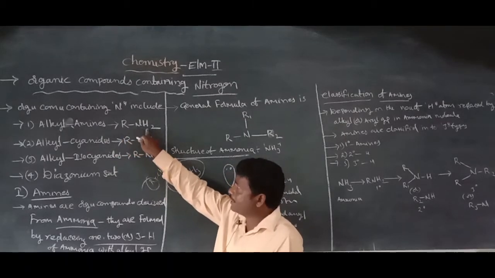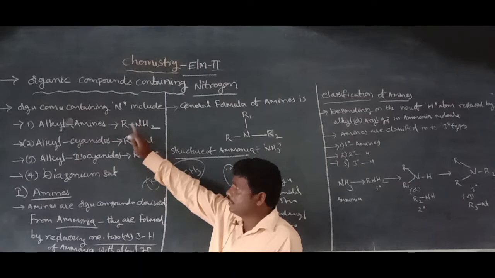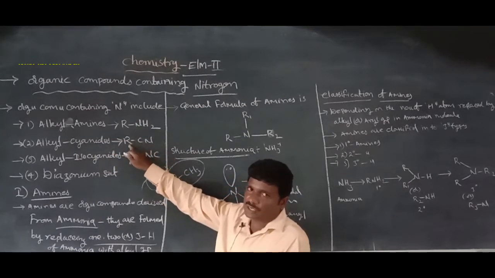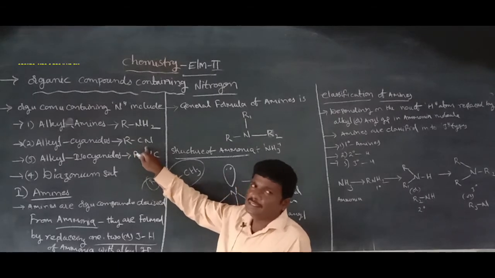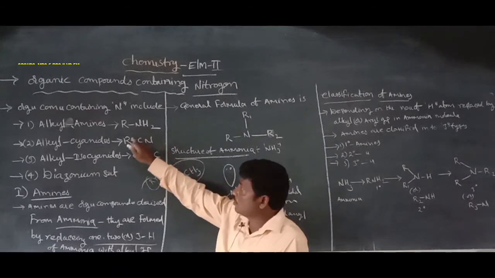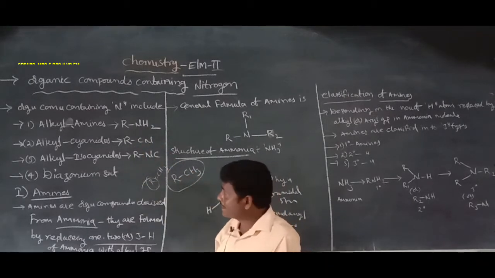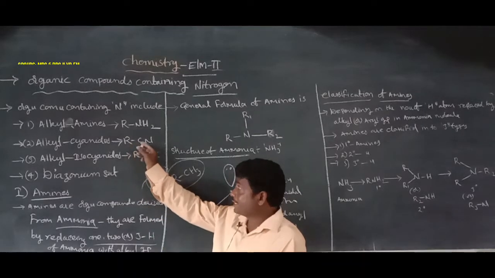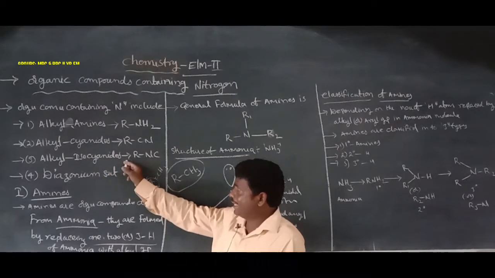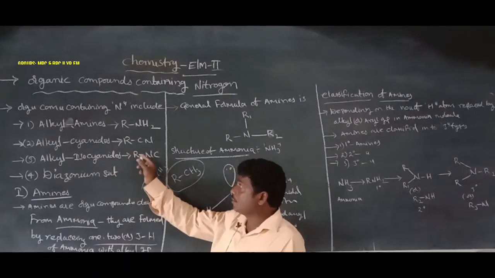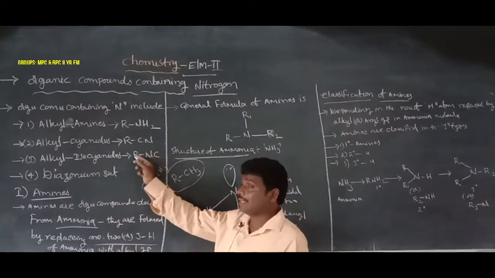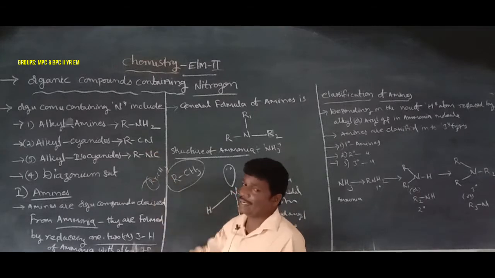The alkyl amine consists of the nitrogen atom. Second one, alkyl cyanide, R bond CN, where R is alkyl. CN means cyanide, and this is the functional group of CN. NH2 is also known as a functional group. Alkyl cyanide consists of the nitrogen atom. Third one, alkyl isocyanide, R bond NC. The alkyl isocyanide consists of the nitrogen atom.